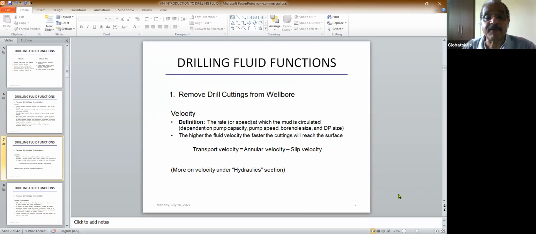So, remove drilling cuttings from the wellbore. Next is velocity. Viscosity is one thing which holds the cuttings, but how will the cuttings come up unless you move the fluid? Unless you move the fluid, how will the cuttings come up? So you have to move it. Then the question of velocity comes. The rate at which mud is circulated will give you the velocity.